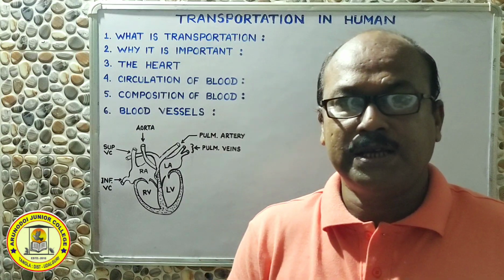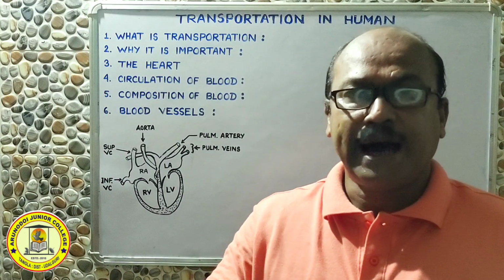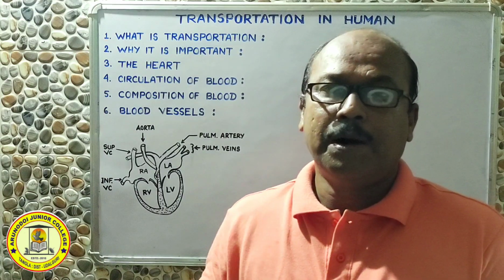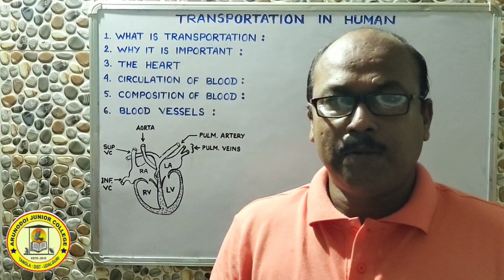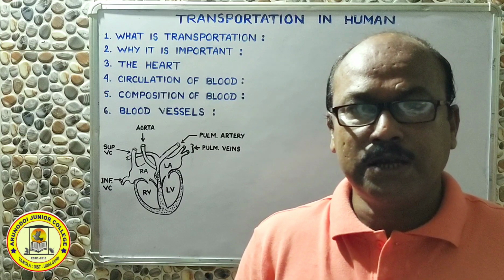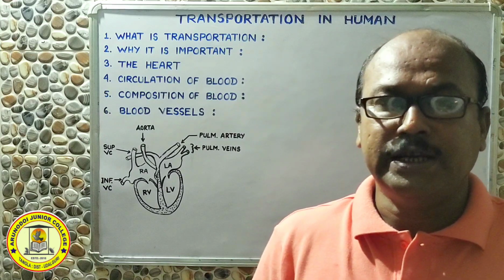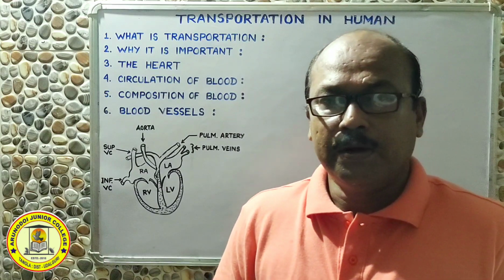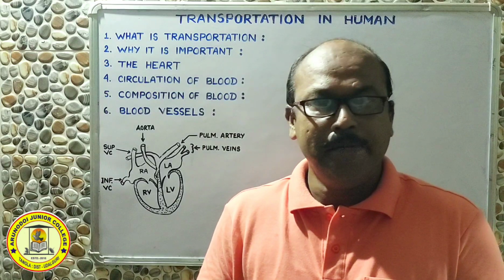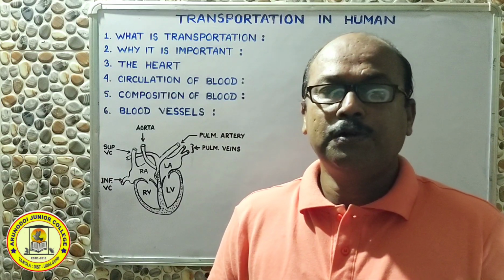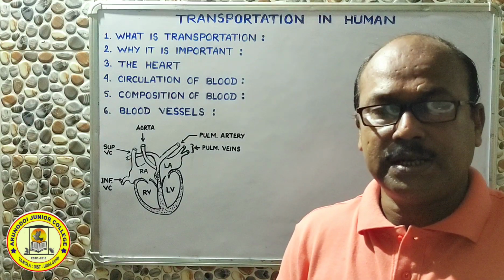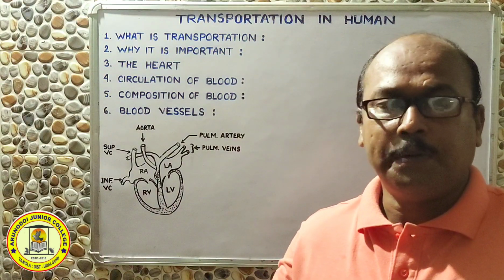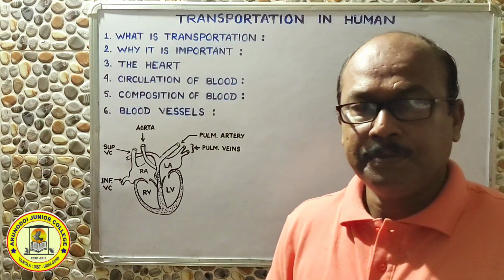The food from the digestive system needs to be carried to the different parts of our body, because in every part of our body there are tissues, there are cells which are living, they are hungry, they need it, and therefore transportation is the only means by which the food from the digestive tract, after it is digested, can be carried to the different parts of our body.